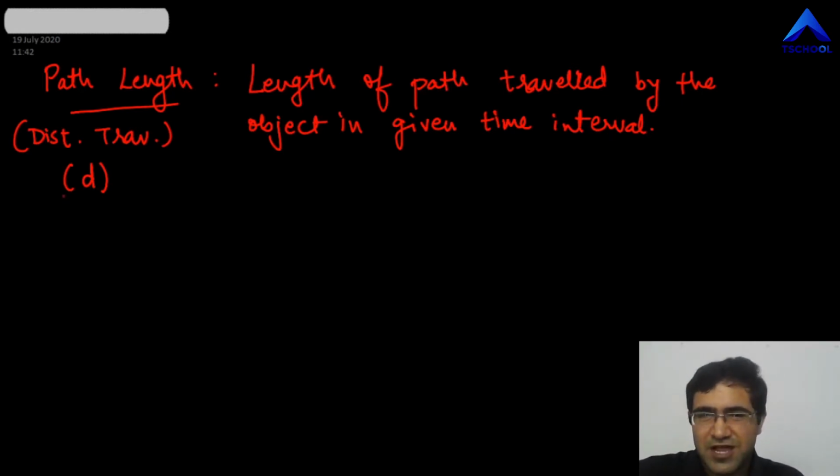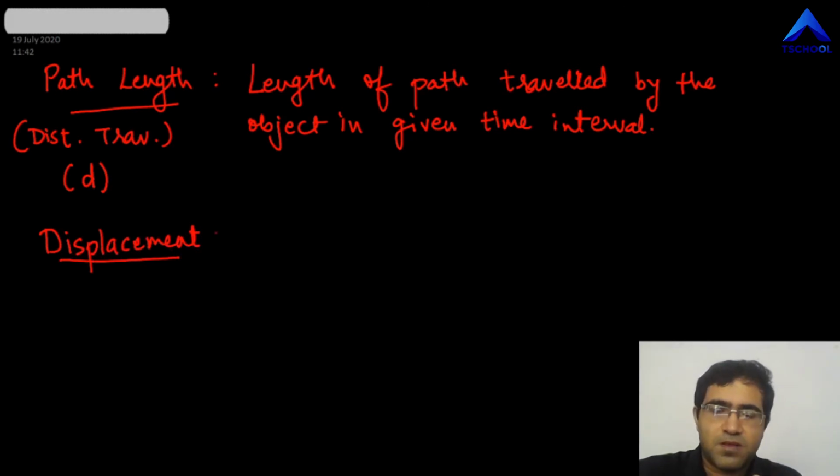Now, I don't think I have to explain a lot about what path length is. I'm sure you will understand that very easily. But later on, I'm going to give you an example of path length. We're going to find out path length, and I'm sure that will make things very clear for you. Before that example, we will discuss another important term regarding motion, and that term is displacement.